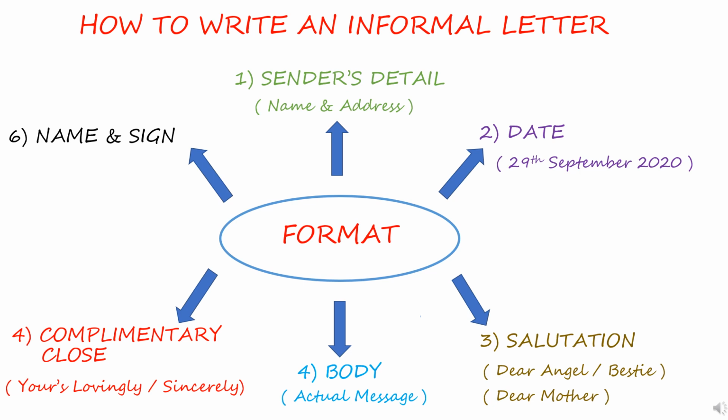First, understand the format of an informal letter. An informal letter must have six things in it. First, sender's details, where the sender's name and address will come, and the sender is the one who is writing the letter. The second one, date. Here you will write the date on which the letter is written. Suppose you are writing the letter on 29th September 2020. You can write in this way. This is the most common format used.